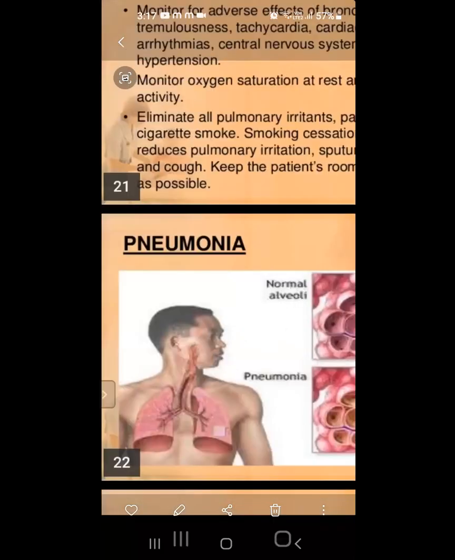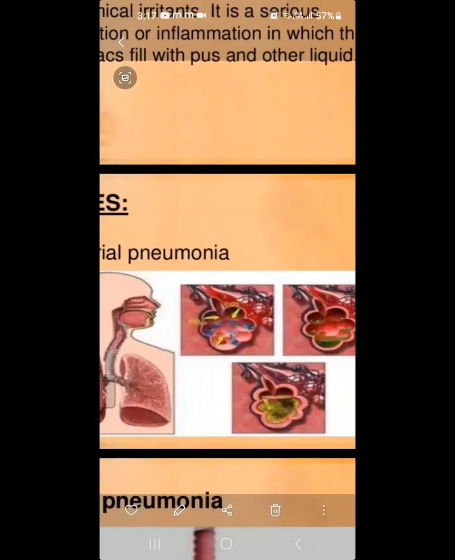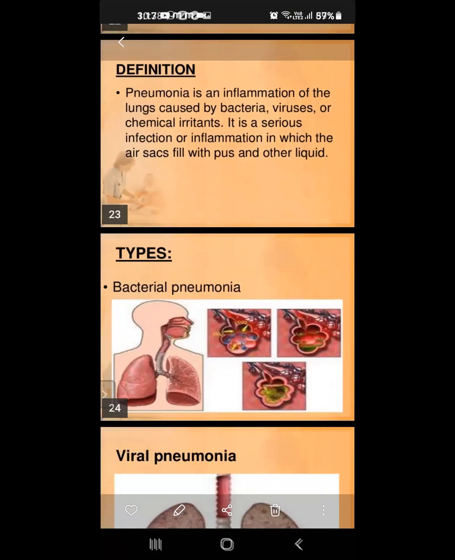Okay, what is pneumonia? Pneumonia is an inflammation of the lungs caused by bacteria, viruses, or chemical irritants. It is a serious infection or inflammation in which the air sacs fill with pus and other liquid. That is pneumonia. Understood?